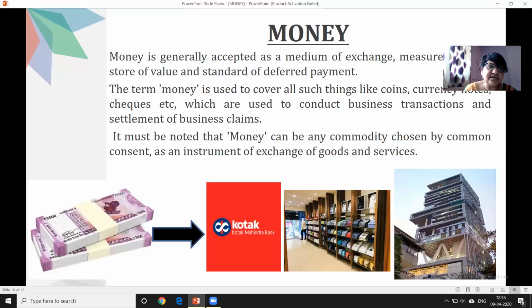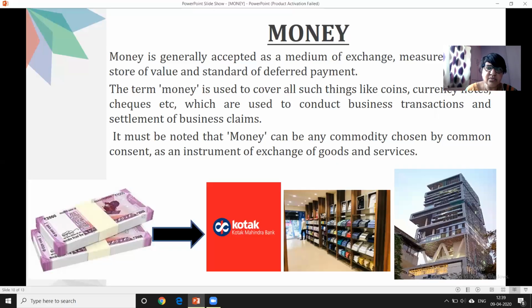So for all the economic activities, that is settlement of business, claims, etc., we need money. One more thing you have to note down: money can be any commodity chosen by common consent as an instrument of exchange of goods and services. You can see below, money can buy even services of a bank, you can buy books, your basic necessities from the mall, you can buy property, anything. So you can exchange your money as an instrument for whichever goods or services you want to buy. Is it clear, students?